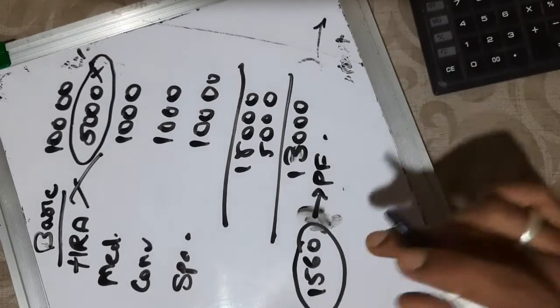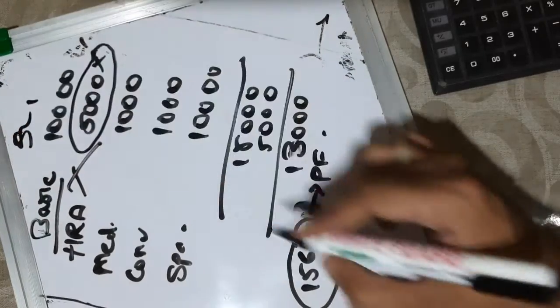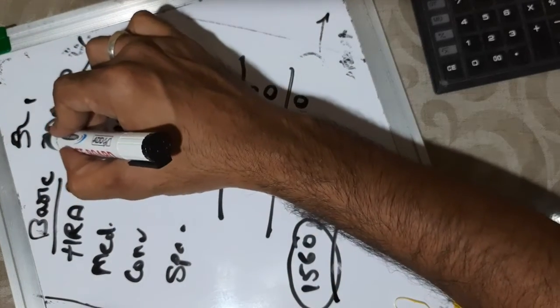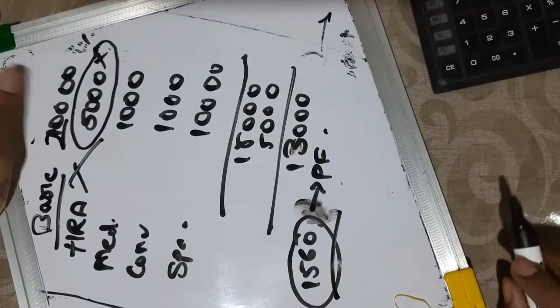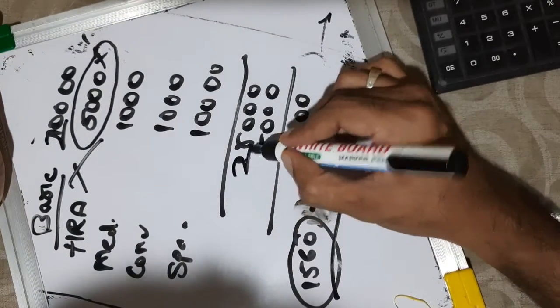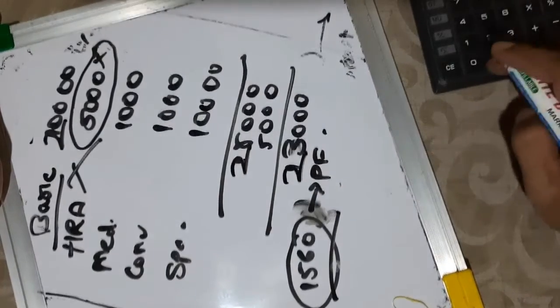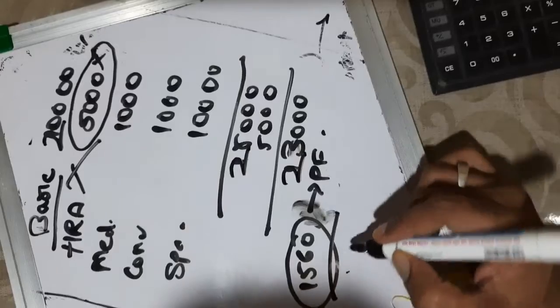Now just for a hypothetical reason, this is example 1. Now if the basic crosses 15,000, let's take it as 20,000. The moment it gets to 20,000, the total becomes 28,000, and this becomes 23,000, and 23,000 into 12% is 2760.